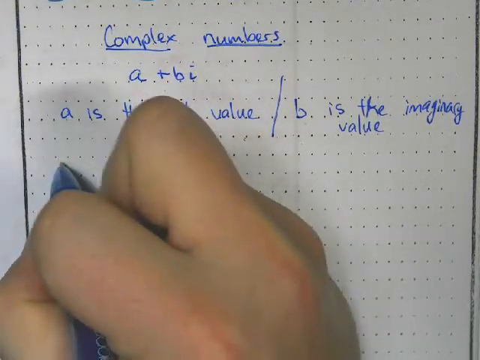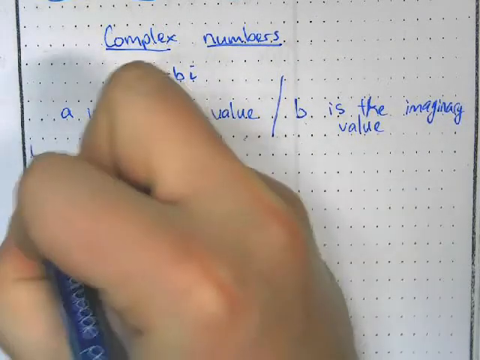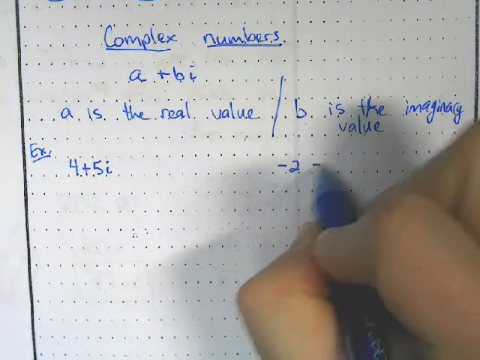So we could have something like 4 plus 5i. Or we could have something like negative 2 minus 3i.